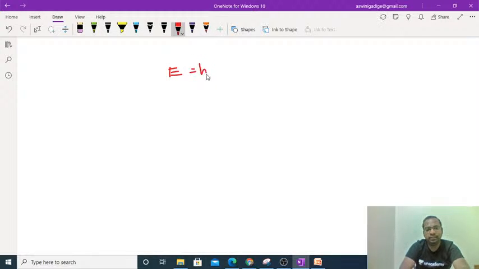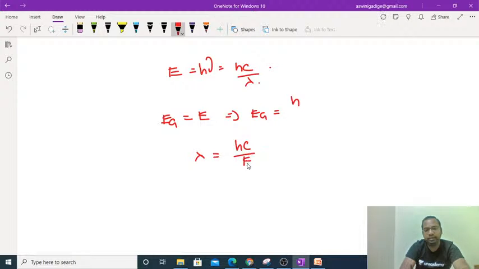Okay, so let's take that E is equal to h nu as per the Einstein equation, and it can be taken as hc by lambda also. While coming to the energy band gap, let's take the energy band gap is equal to E. Energy band gap is nothing but EC minus EV, so you can take directly here Eg equal to hc by lambda. Fine. So you can also take this as lambda is equal to hc by Eg.